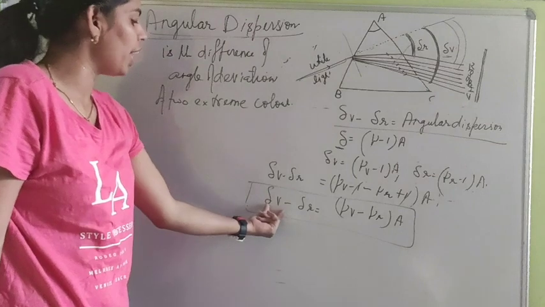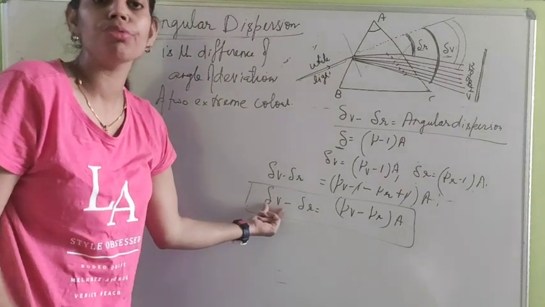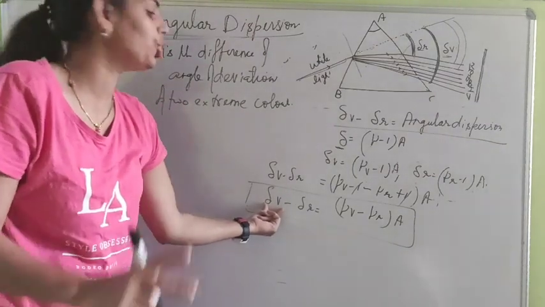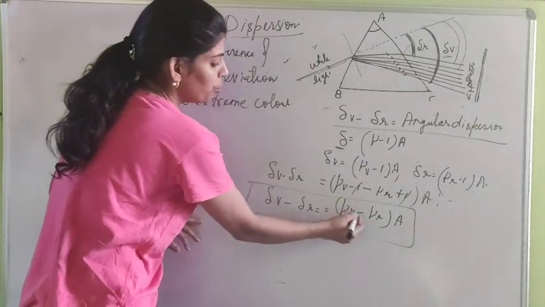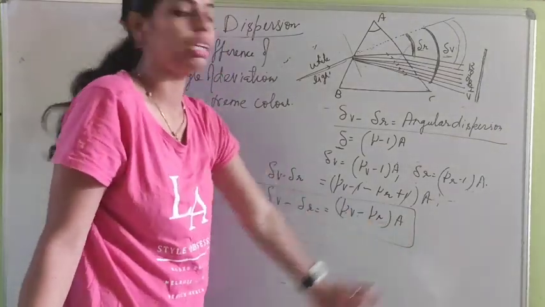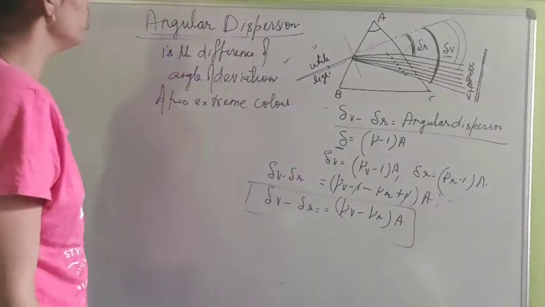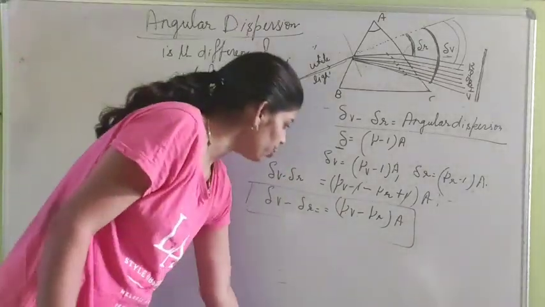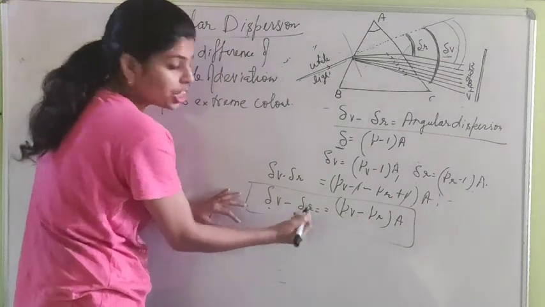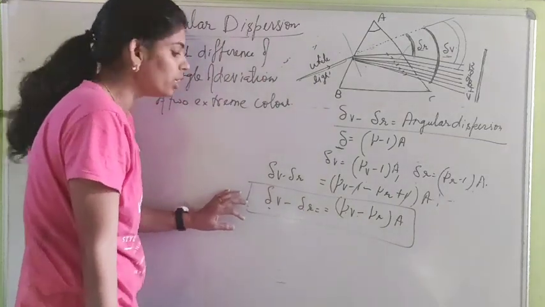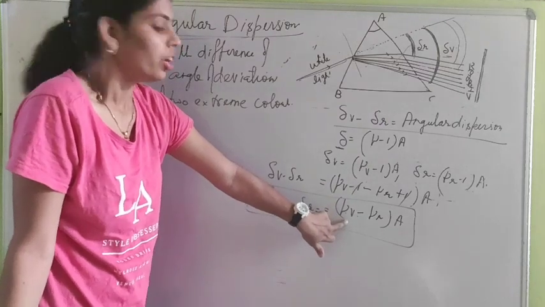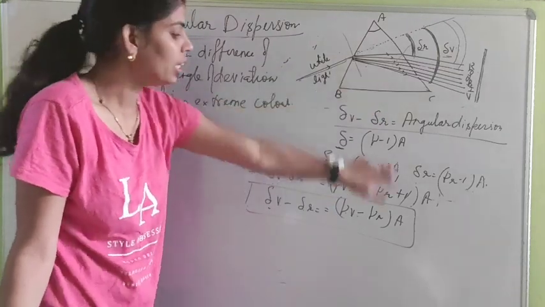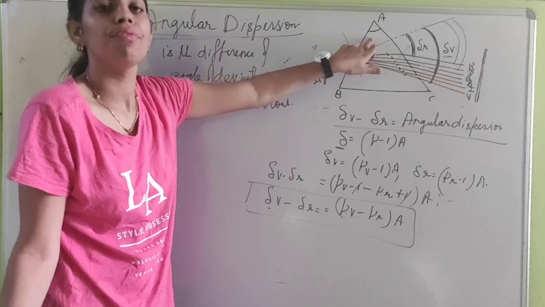Angular dispersion is the difference of angle of deviation of two extreme colors, and this is equal to mu V minus mu R into A. Now you can see here, angular dispersion depends on two things: the refractive index of the material and the angle of prism.